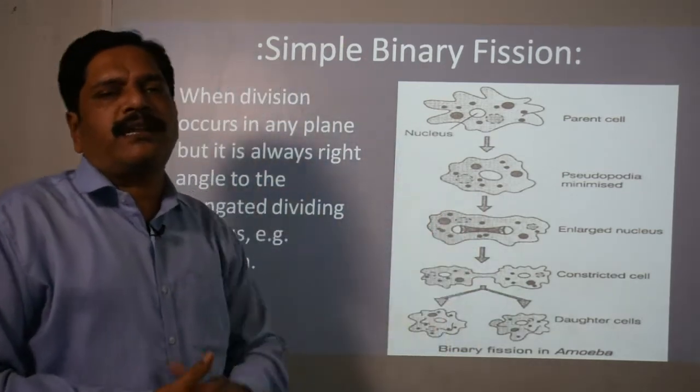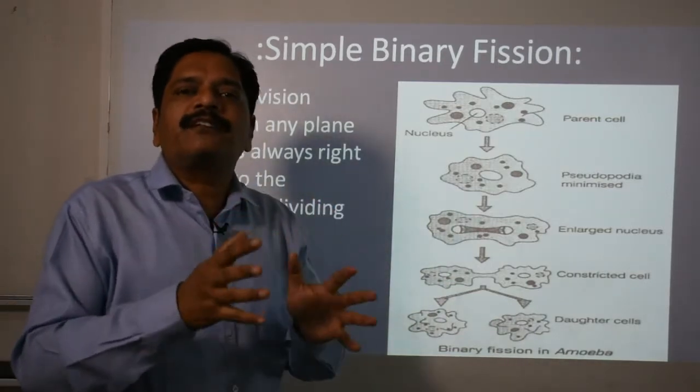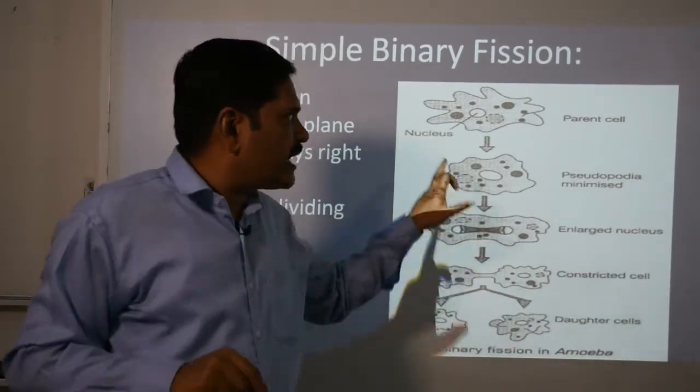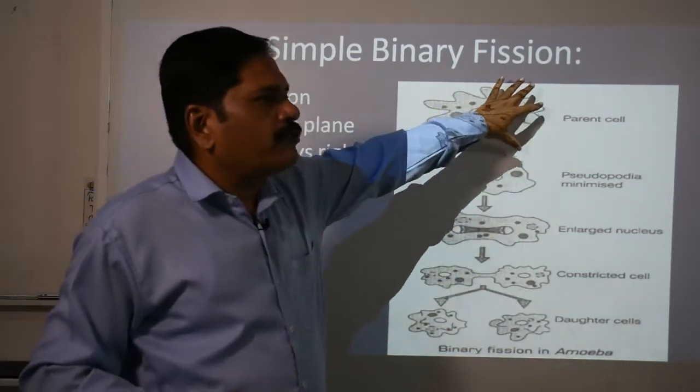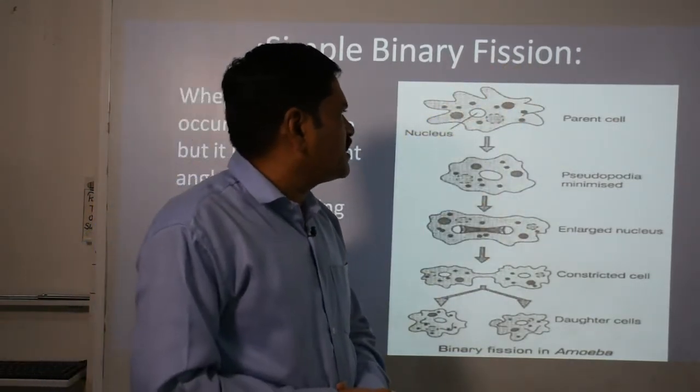And the very well known example is amoeba, because amoeba does not have any fixed shape and size, because it has only a single cell membrane around it, so it is always changing. Clear?